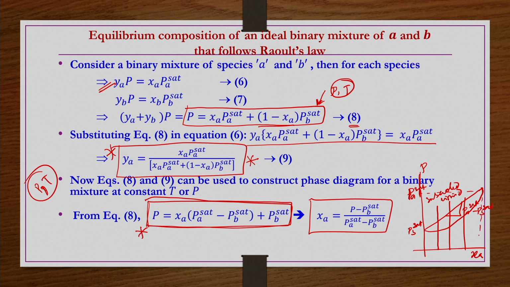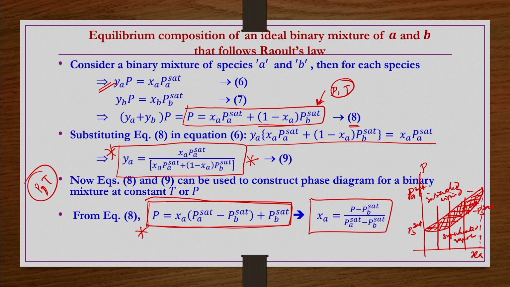So, now this is y_a equal to 1. Here, in the region enclosed between the two curves, we are going to have a binary mixture, that is, both vapor and liquid coexisting, right. Below this P versus y_a curve we will have superheated vapor, only the vapor phase, and above the P versus x_a curve we are going to have only subcooled liquid. In between we have both vapor and liquid, at equilibrium.